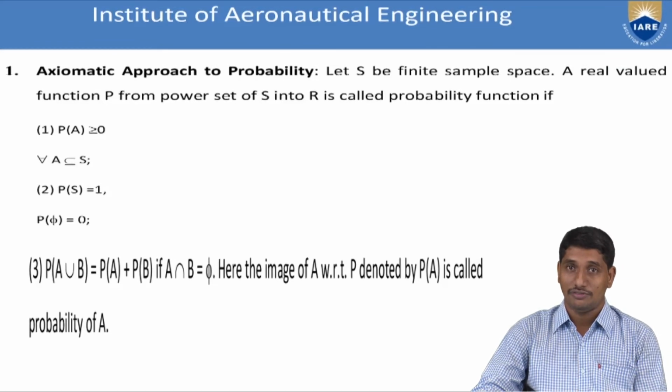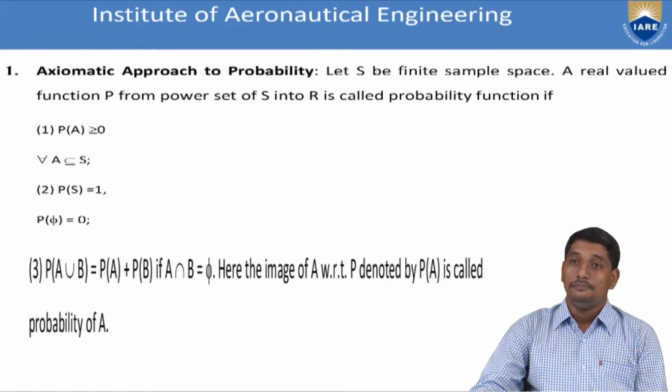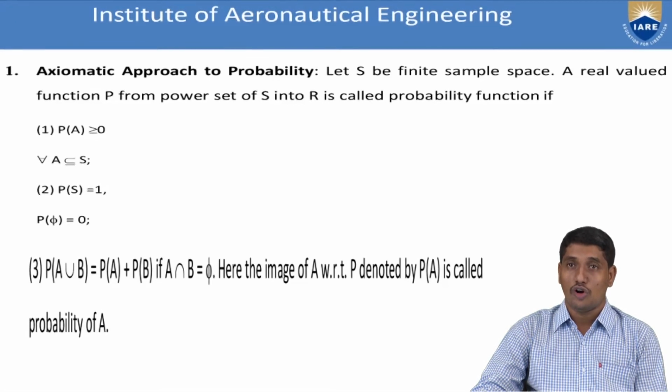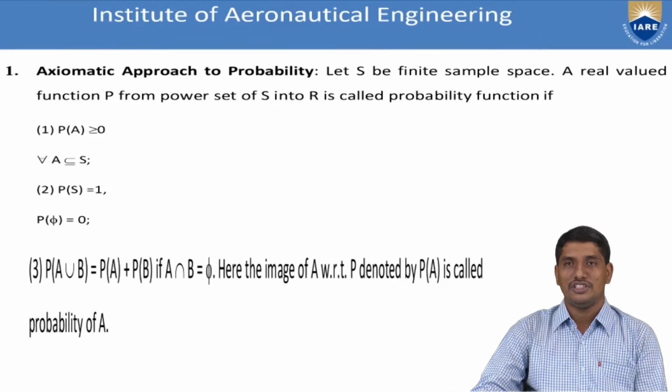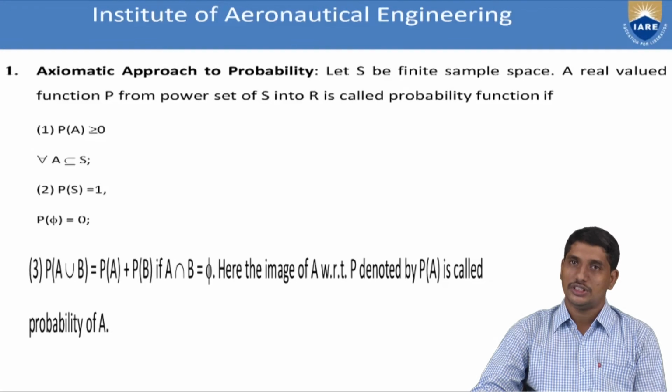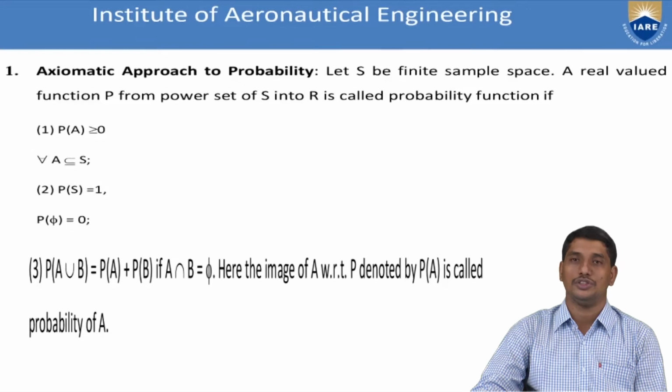What are the conditions? The first condition: P of A is always greater than or equal to 0 for all A belonging to S. That means for every subset A of S, P of A is always non-negative. We can call it the Axiom of Positivity, which states that probability is always positive. That is, P maps every subset of S to a non-negative real number only.